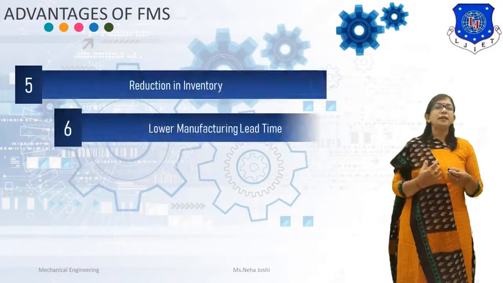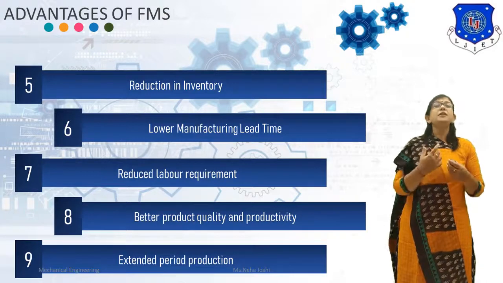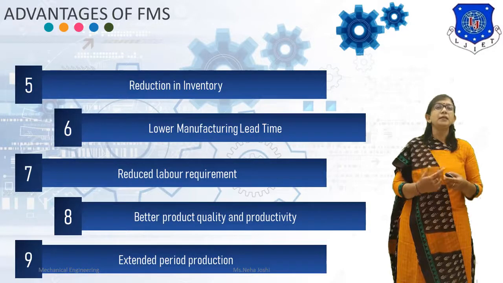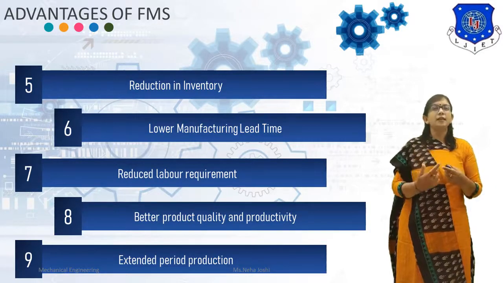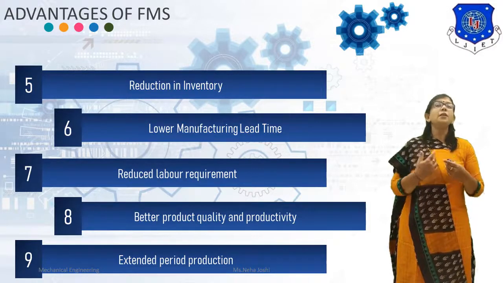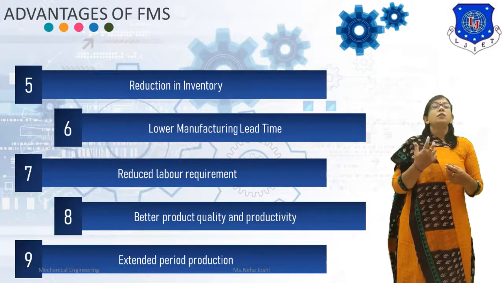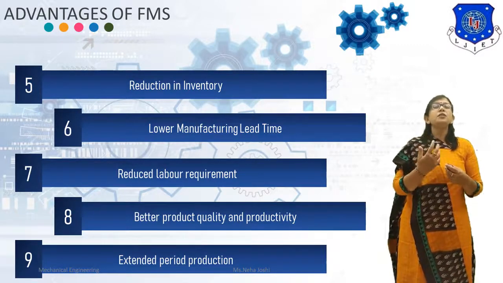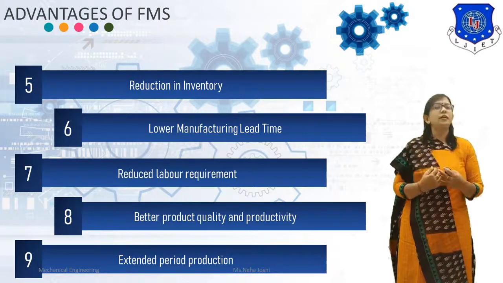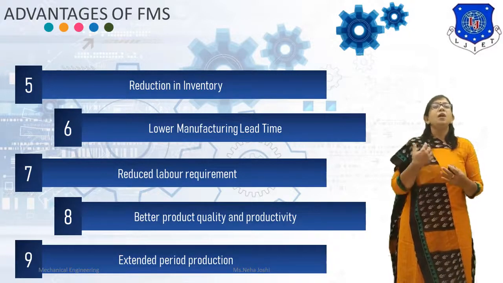The next advantage of flexible manufacturing system is reduction in inventory. As the different parts are processed together rather than separately in batches, the work in process is less than that in the conventional batch production system. Therefore, in flexible manufacturing system, the inventory requirement is less. The next advantage is lower manufacturing lead time. Reduction in work in process time reduces manufacturing lead time. Therefore, with the FMS, customer deliveries are fast.